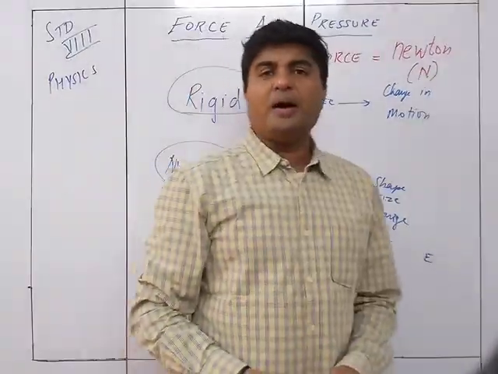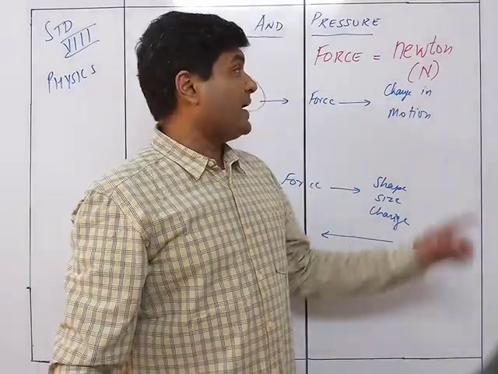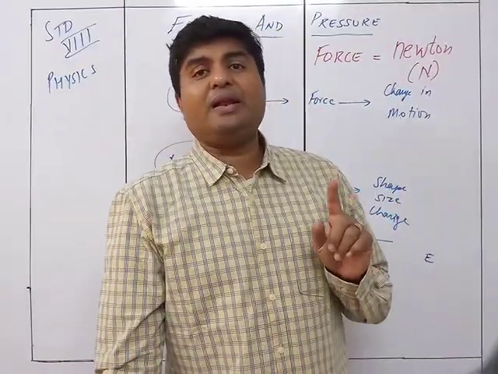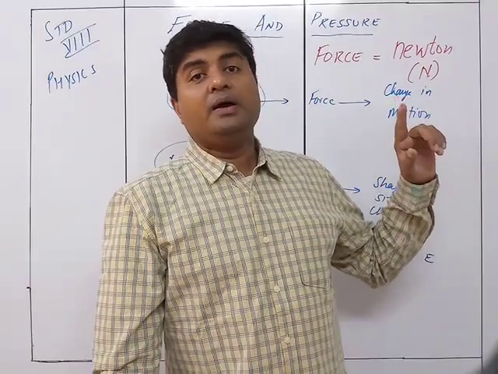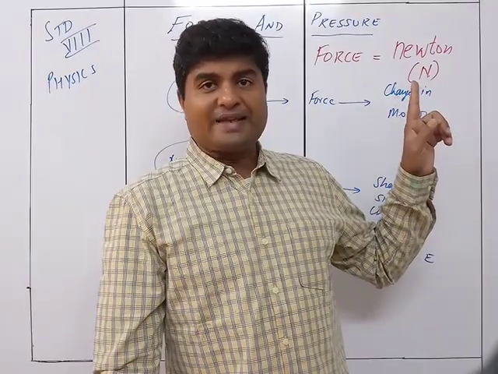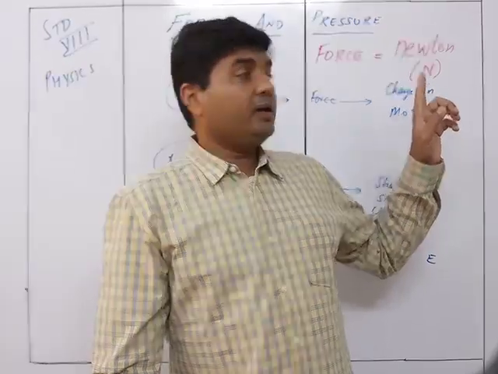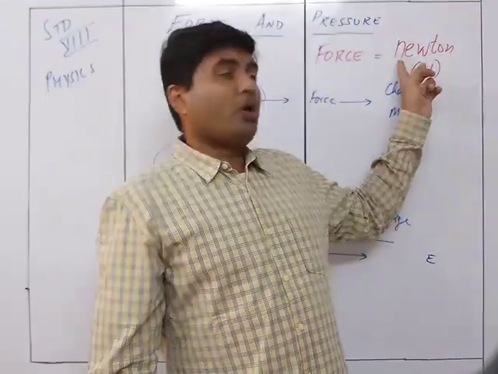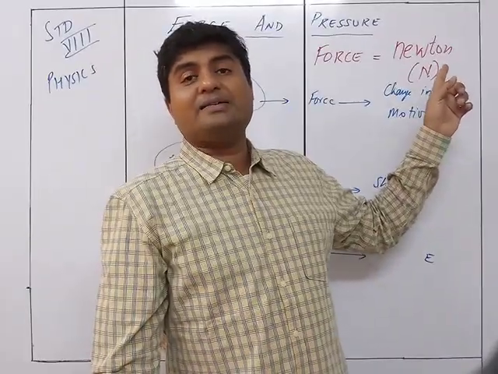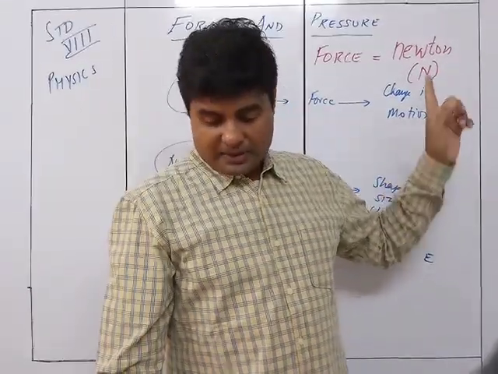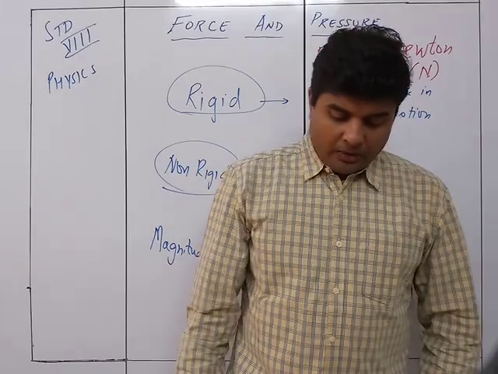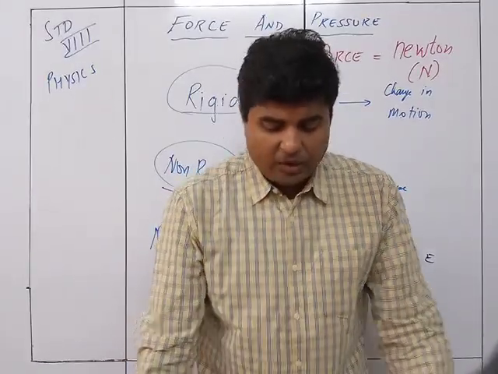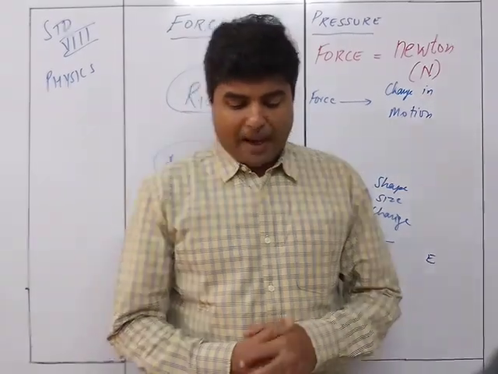In the symbol form I will write it as capital N, but when I write it as a name it will be small n, because capital N with Newton over here will be referring to Sir Isaac Newton, the scientist. But when I am taking the newton as the unit, it will be small n. But when I am using it as a symbol, it will be capital N. So you need to remember this thing. So the symbol for newton is capital N.